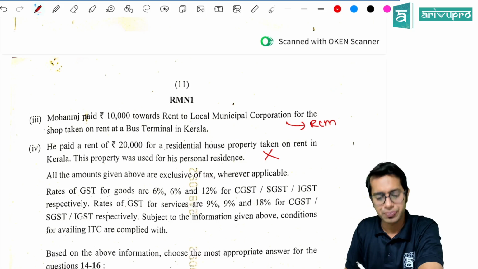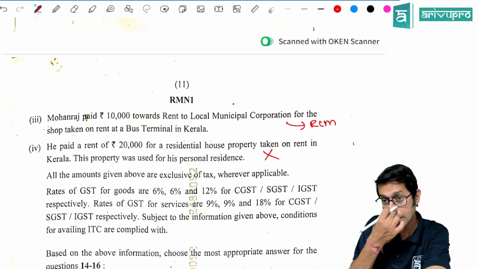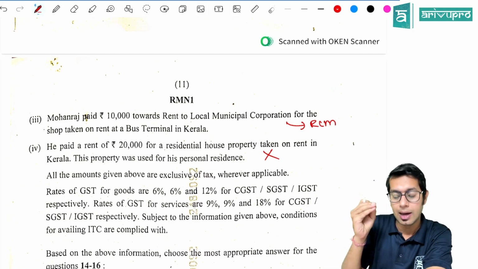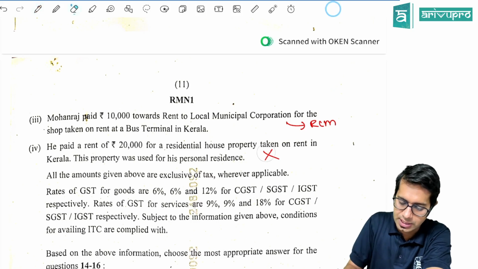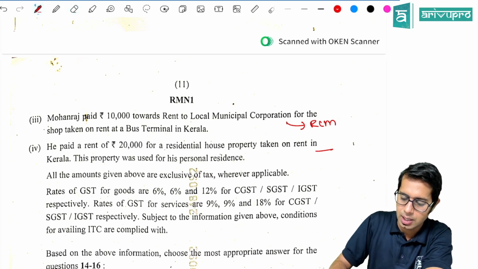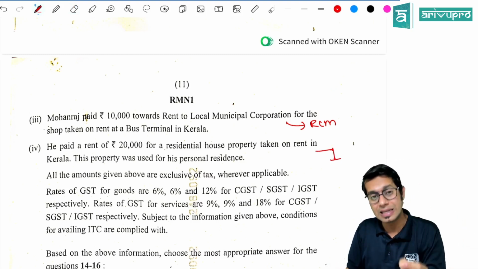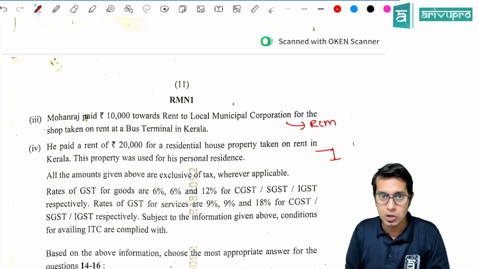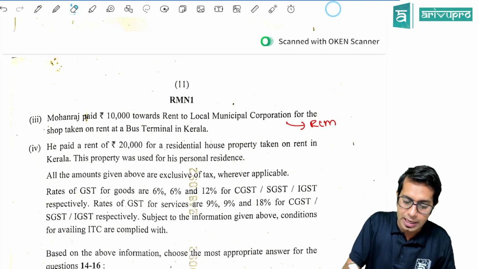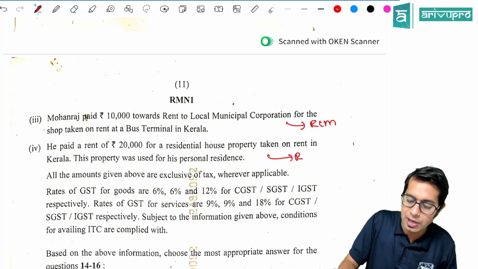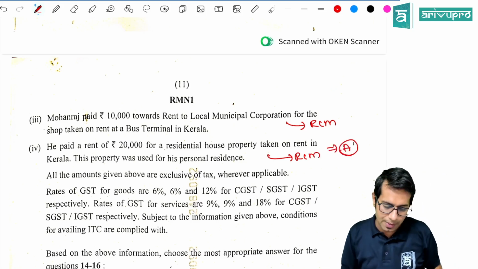So here RCM will not apply. Here RCM is not applicable because residential, just a second. Now, so here what is happening, sir? Residential property is rented for residential use, except where it is rented to a registered person. Since it is rented to whom, sir? A registered person, the provisions of reverse charge will be applicable, and this is an amended provision.